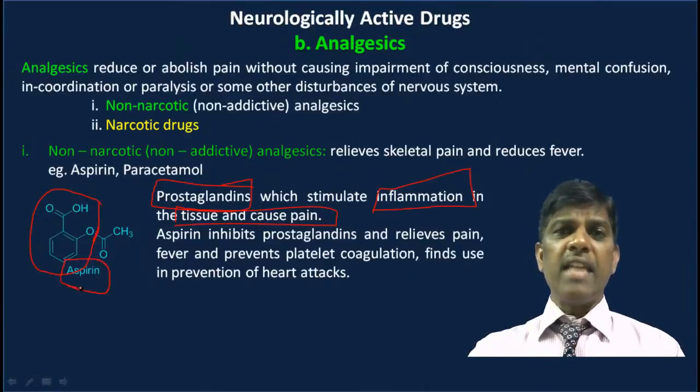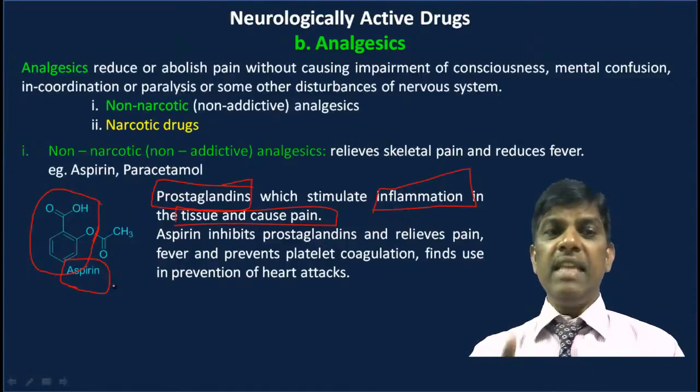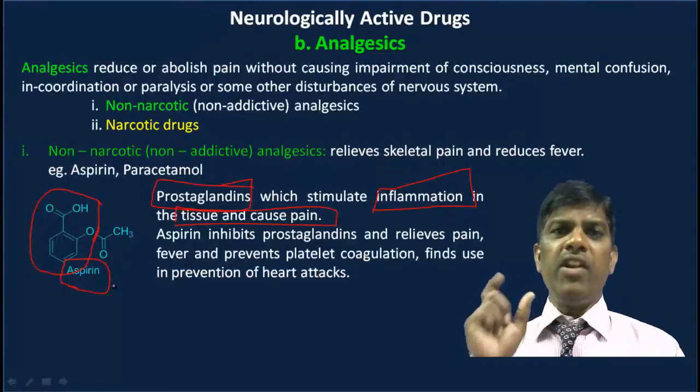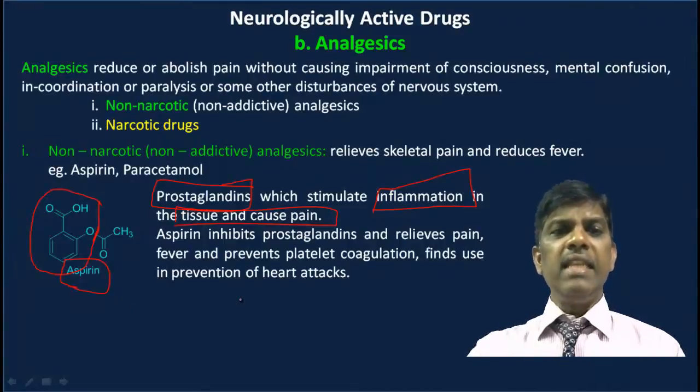This aspirin is used as a non-narcotic analgesic. These drugs are also known as NSAIDs, non-steroid anti-inflammatory drugs. Right. So non-steroid anti-inflammatory drugs work in this manner.